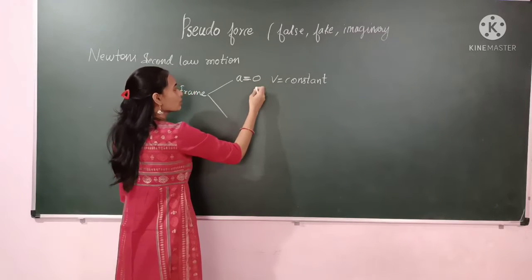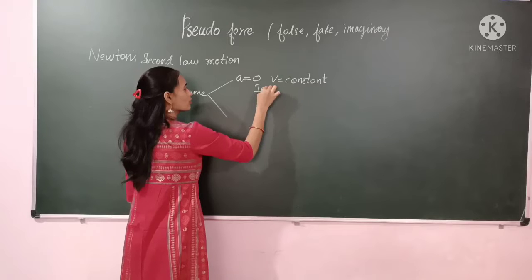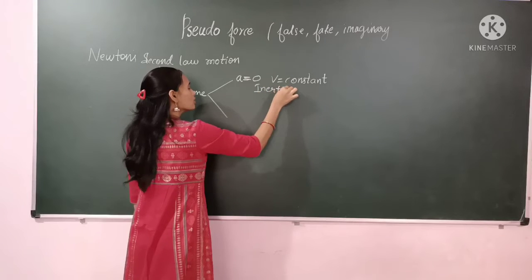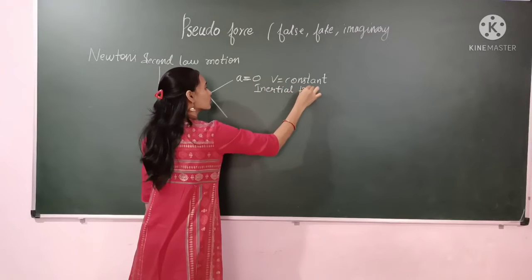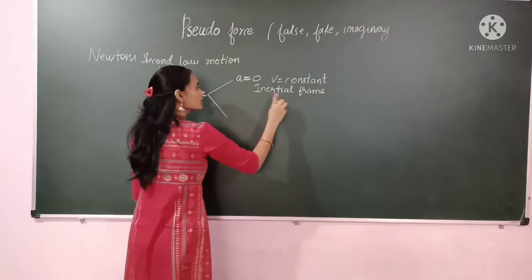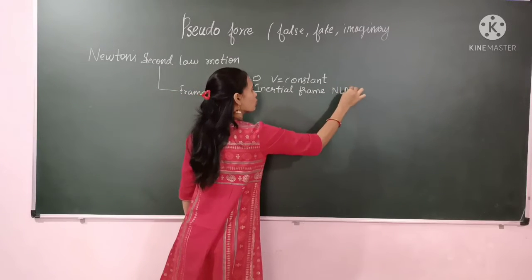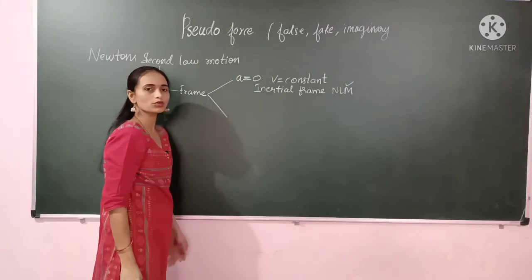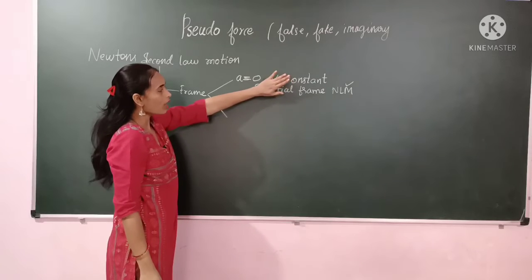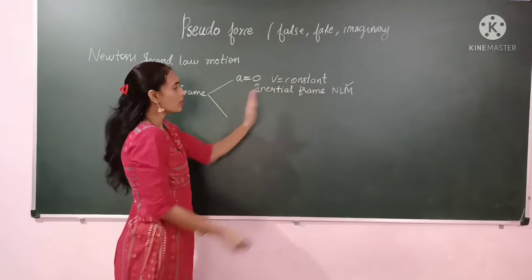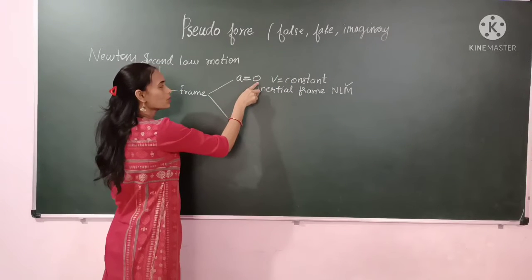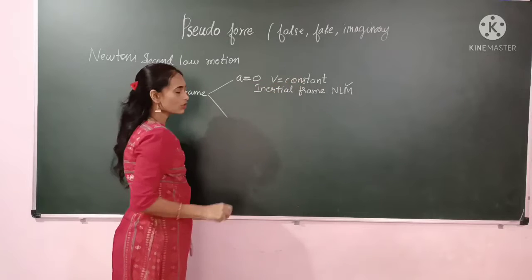This condition we will call the inertial frame. In this inertial frame, all the Newton's laws of motion are valid, where the acceleration of the observer is 0 and velocity is constant.